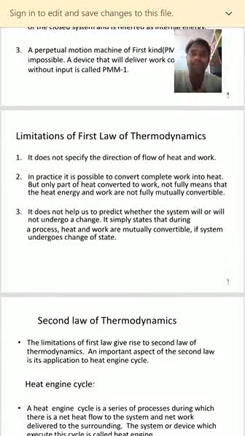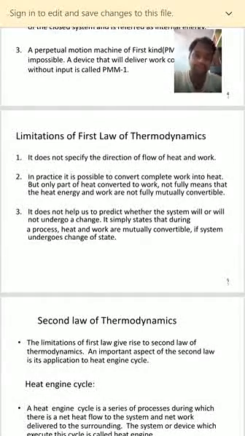That means in which direction the heat is flowing or in which direction the work is flowing, it does not specify. The first law simply tells that heat and work are mutually convertible, but in which direction they go is not specified.